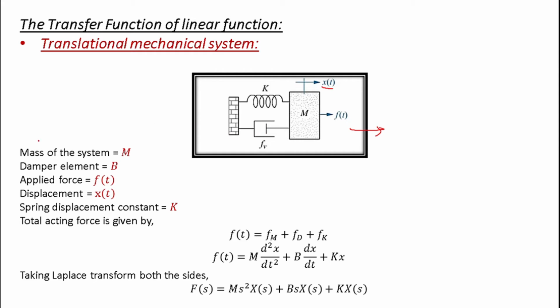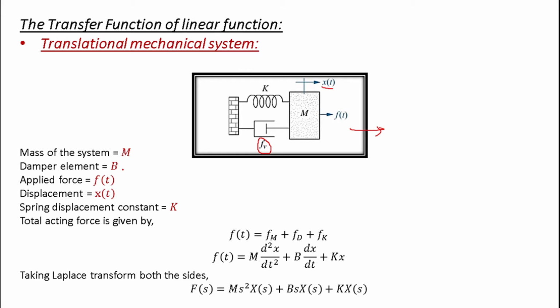Okay, so the mass of the system is given as m. The damper element in this figure you can see is f of v, and here we have used b to show the damper element. You can use either f or b, anything you want to use. In some books they may use f, in some books they may use b.